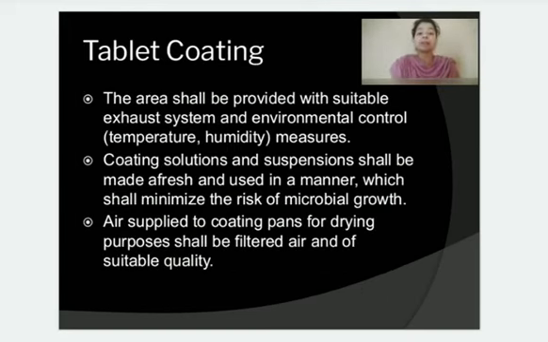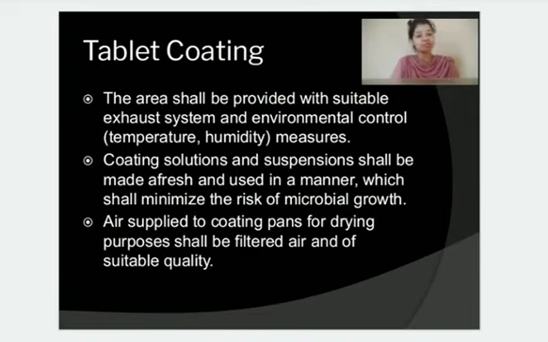Now coming to tablet coating. The area where the tablet coating is done should be provided with a proper exhaust system and suitable environment control measures to monitor the temperature and humidity at all times, and the manufacturer or the licensee should make sure that the temperature and humidity are always according to the standard laid down.